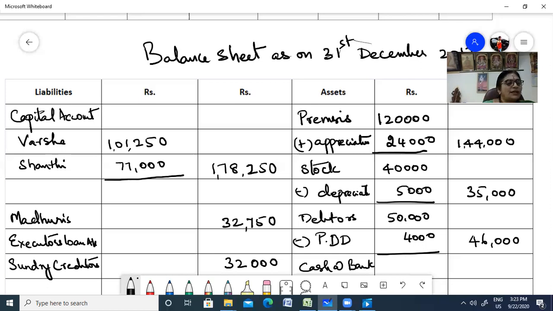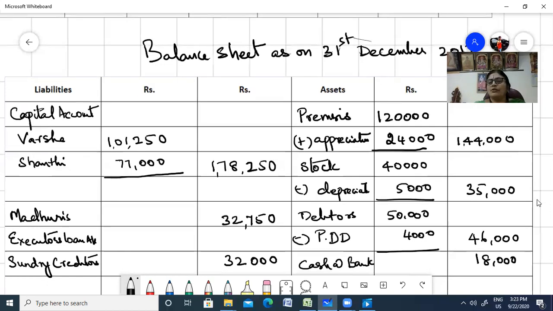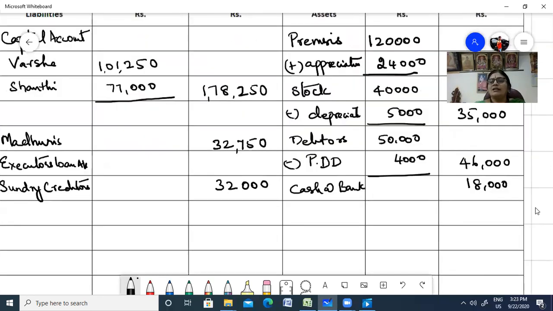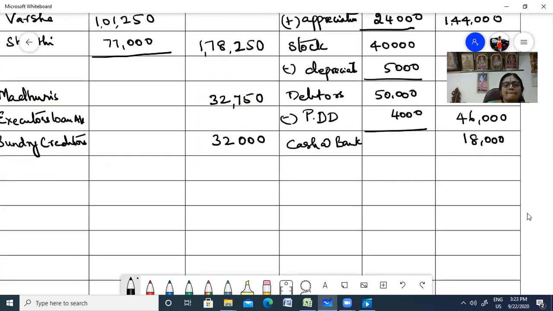Cash at bank was 18,000. So they didn't have full money to settle, isn't it? That's why they put it into the loan account. Now let us tally the balance sheet. So total you have 2,43,000. Yeah, tallied.